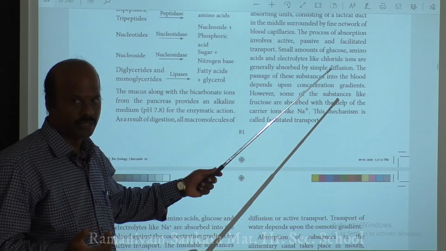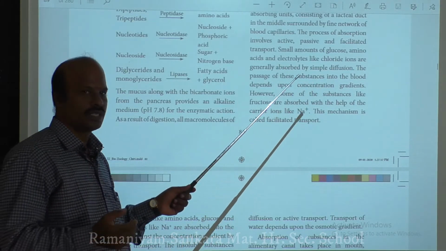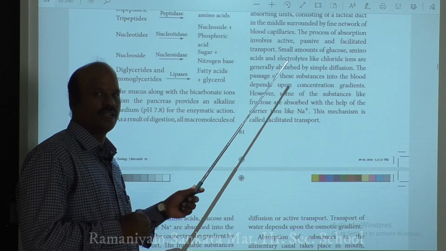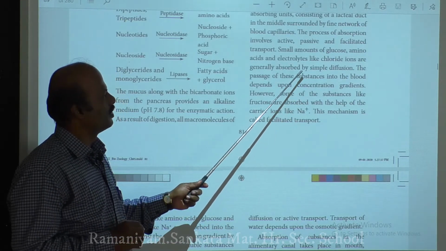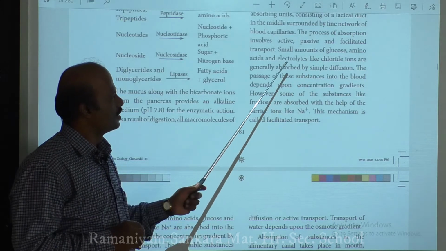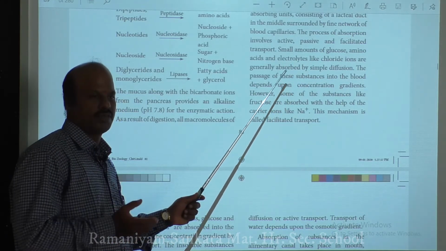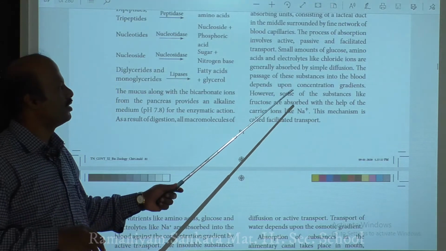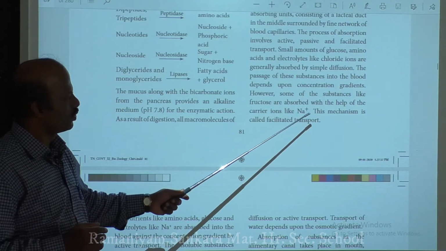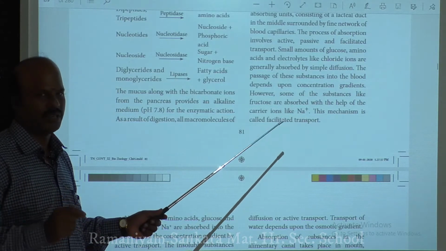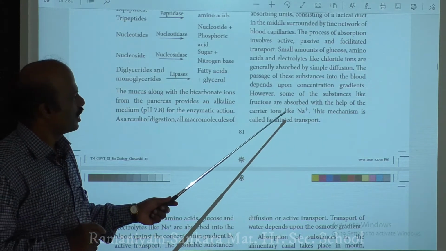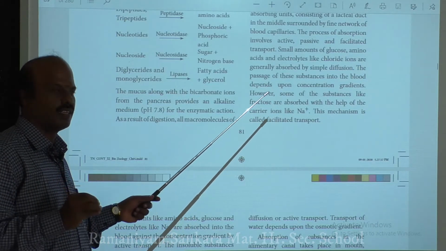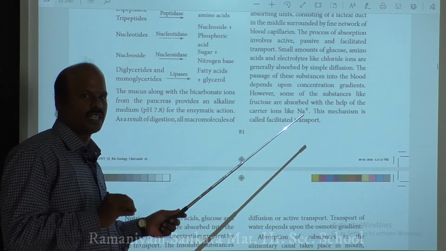So what is simple passive diffusion? It is the movement of molecules from higher concentration to lower concentration. That is the way by which glucose, amino acids and electrolytes are first transferred passively, and then the remaining 70% of amino acid, glucose and sodium are transported by active transport. What is the active transport mechanism? It is transport with the energy in the form of ATP.